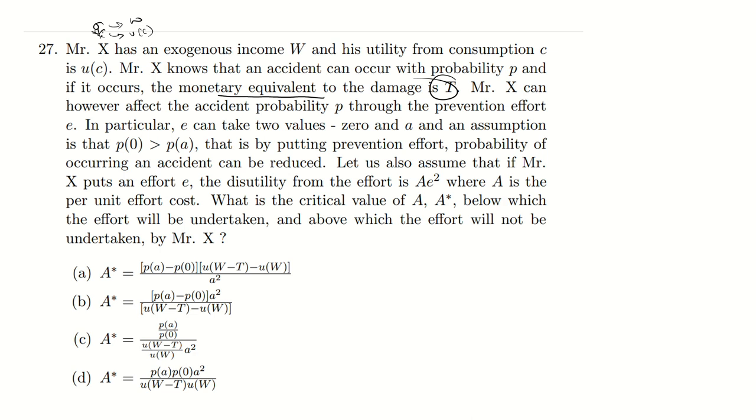Whenever you put in an effort, your damage is going to be less, because the probability of an accident is going to fall when you put in an effort, and your damage is also going to fall. That effort is E, and E can take two values, 0 and A, and the assumption is that P(0) is greater than P(A). So the probability at zero effort is greater than the probability with effort.